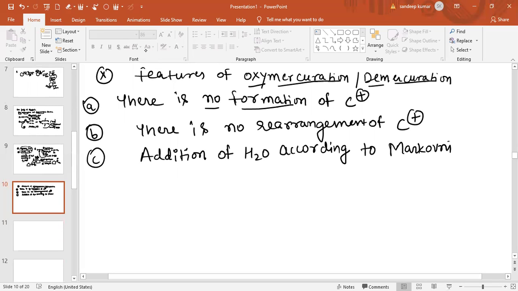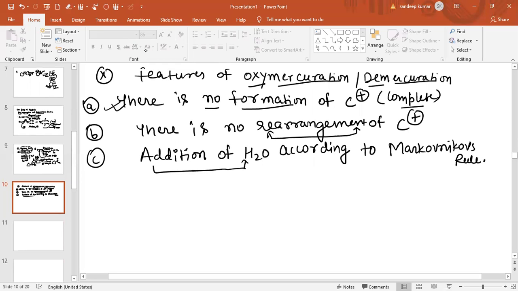Basically, there is no formation of complete carbocation in this case. Also, there is no chance of rearrangement. Simply we will add water, and this addition of water will take place according to Markovnikov's rule.